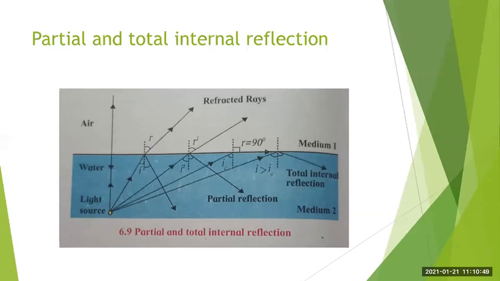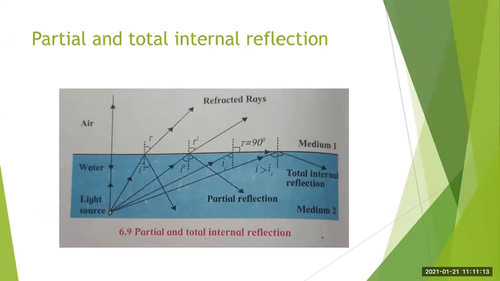So what will happen in this case? Now in this case, the rays will return to the denser medium. Thus, all the light gets reflected back into the dense medium. So this is called the total internal reflection.